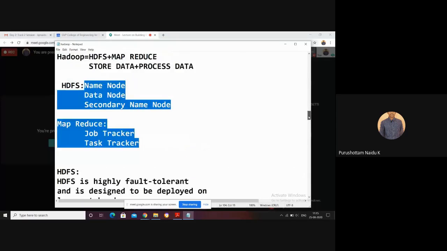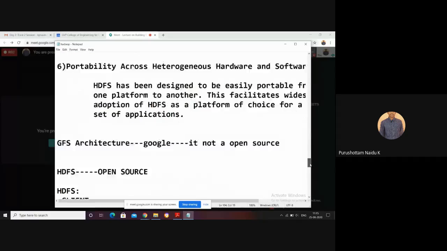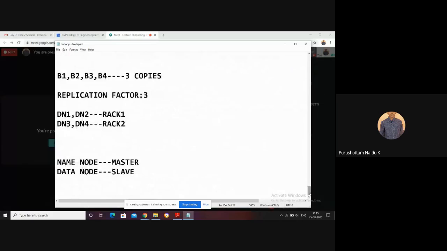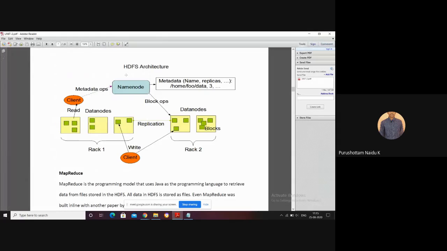In the last session, we discussed the HDFS architecture. The HDFS architecture mainly contains the client, the name node and the data node. The data node manages the actual data that we have to store, in terms of blocks. To achieve fault tolerance, we also maintain some replicated data at each and every data node. The replicated data may be kept on the same rack or on different racks.